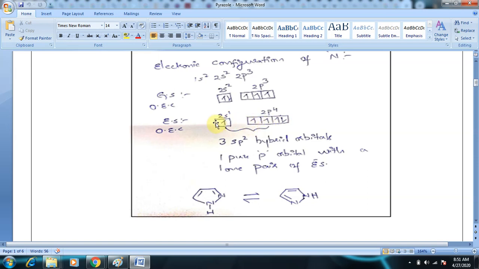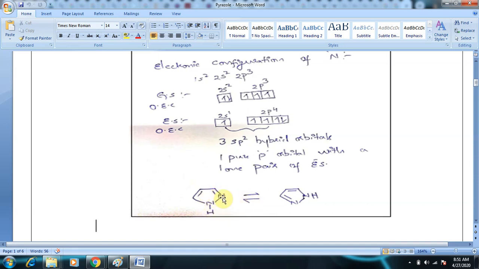So here, before we go with the mixing of the orbitals to generate hybrid orbitals, we need to know that there are two types of nitrogens at any instance.